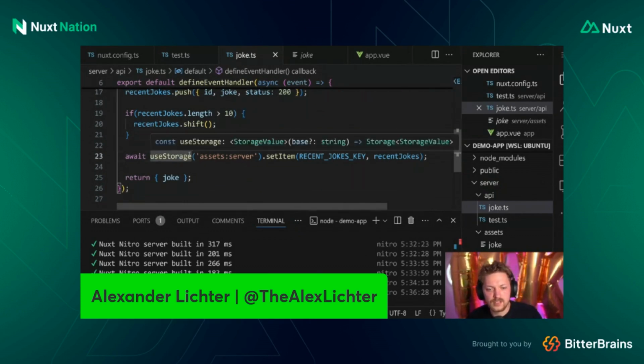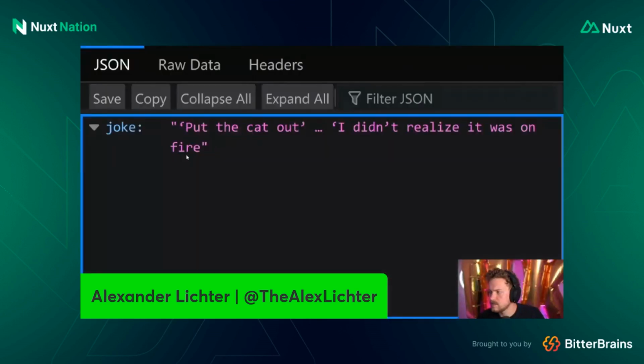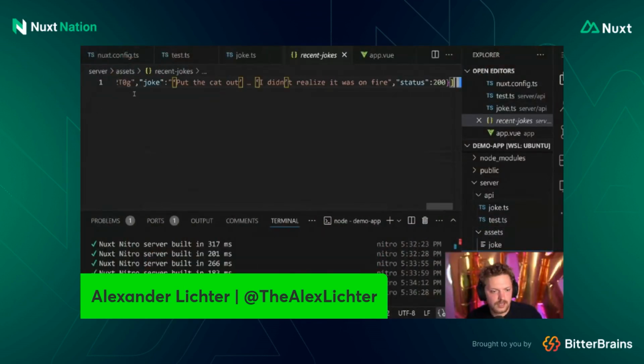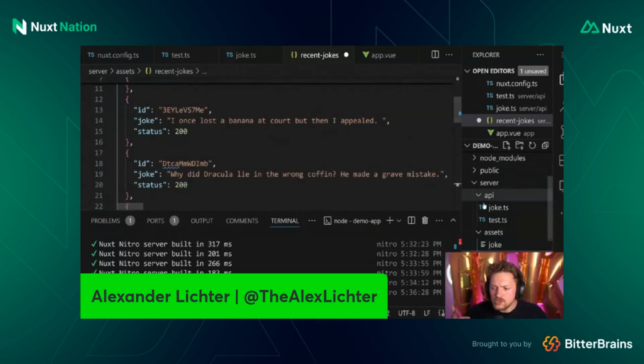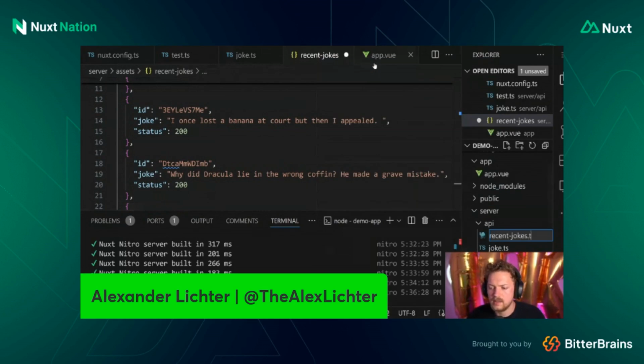That will work fine. So let's do this, save it, and try it out. So we refresh this a few times and go back. Here we have recent jokes, and here, if we beautify this real quick, we have all these jokes in here. Now, maybe there's just one more thing to do. We should show these jokes in recent jokes in the API, right?